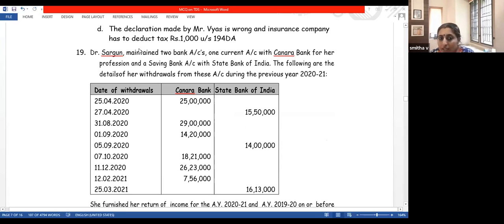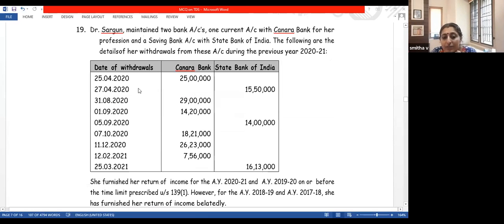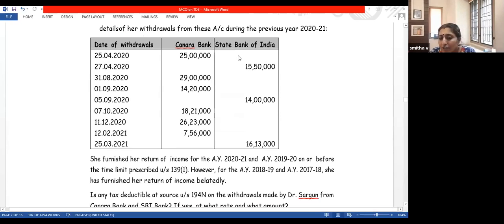Mr. Sargun maintained two bank accounts, one with Canara Bank and another Savings Bank, State Bank. Canara Bank and State Bank. Following are the details of withdrawals from these accounts. State Bank of India, if you look into this, there is no requirement for tax deduction because 15 plus 14 is 29, 29 plus 16. So State Bank of India is not required to deduct TDS.